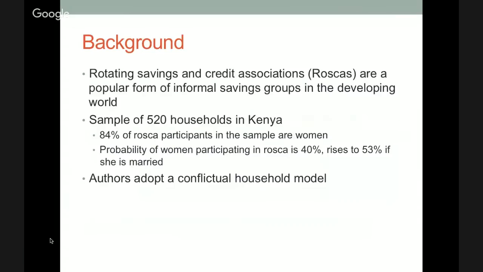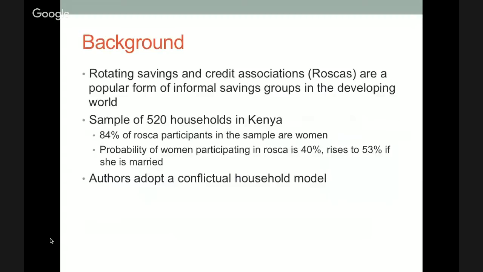Anderson and Baland conducted a study of rotating savings and credit associations, otherwise known as ROSCAs, which are a popular form of informal savings groups in the developing world. These groups are formed by individual members who come together and contribute a certain amount of money into a group pot, which is then dispersed to each member in different months of the cycle agreed upon by the group.